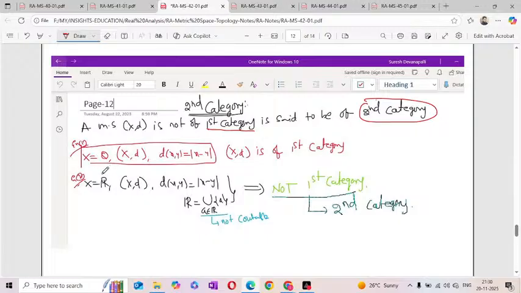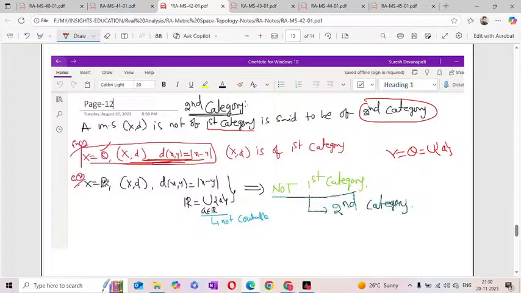So example. Here x is equal to the rational numbers, and I am taking the usual metric. Usual metric we have already seen. The rational numbers we can write as a union of single term sets, and a single term set, being a finite set, is always nowhere dense. That means we can write it as a countable union of nowhere dense sets.